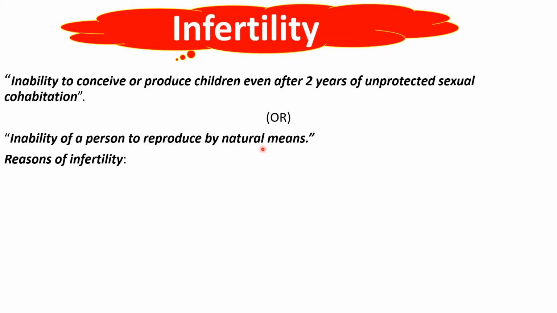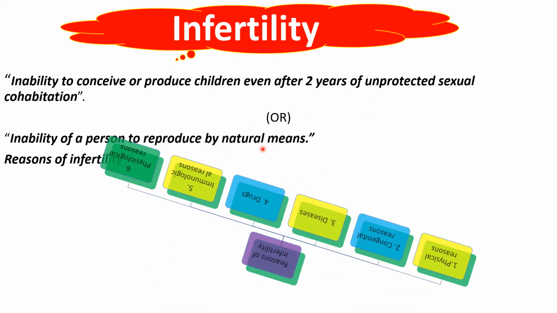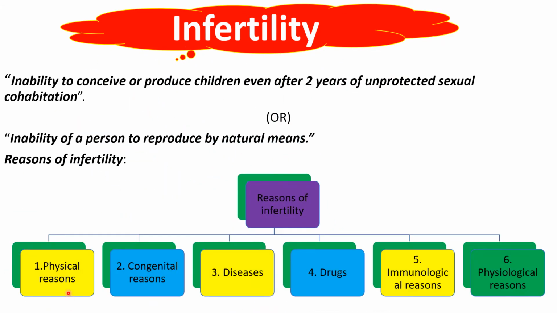What are the reasons for infertility? The first reason is physical reasons. Second, congenital reasons. Third, some types of diseases. Fourth, taking some kinds of drugs. Fifth, immunological reasons. The sixth, physiological reasons. Here I am trying to put forth each and every reason in detail.